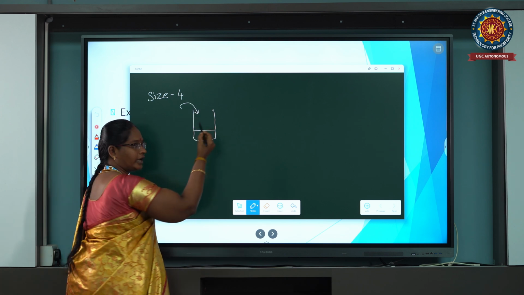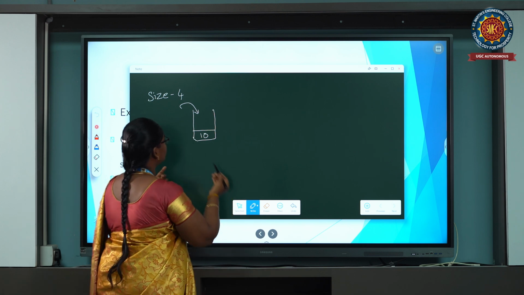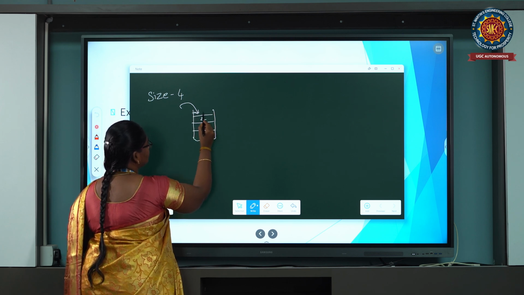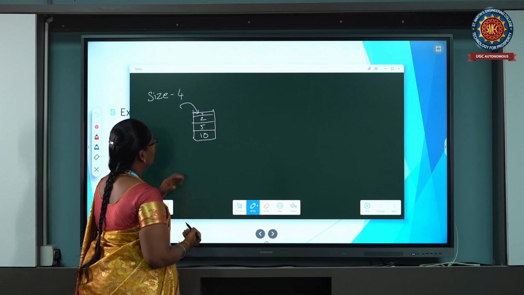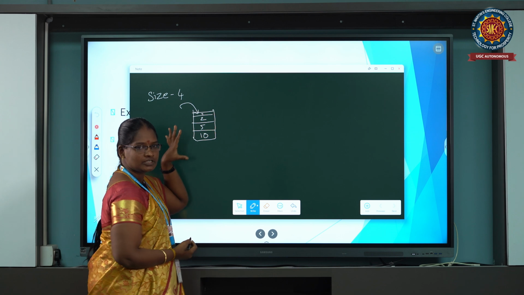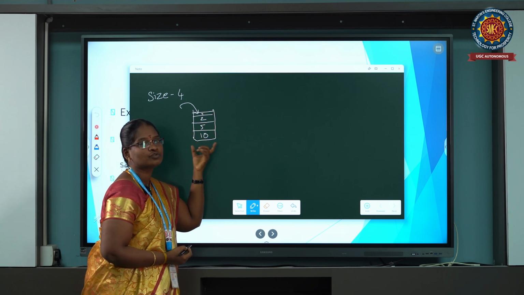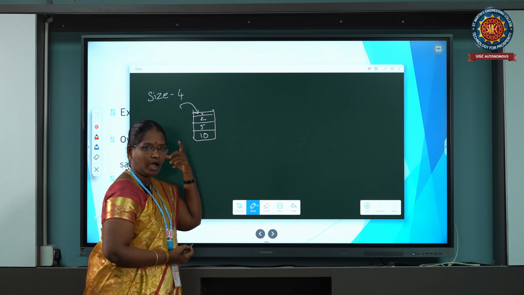I am taking the maximum stack size as 4, so only 4 values can be inserted into the stack. Insertion and deletion operations occur on only one end. Next I insert 5, then 2, then 1. Now the stack is full, because the stack size is only 4. At this time the stack overflow condition occurs.